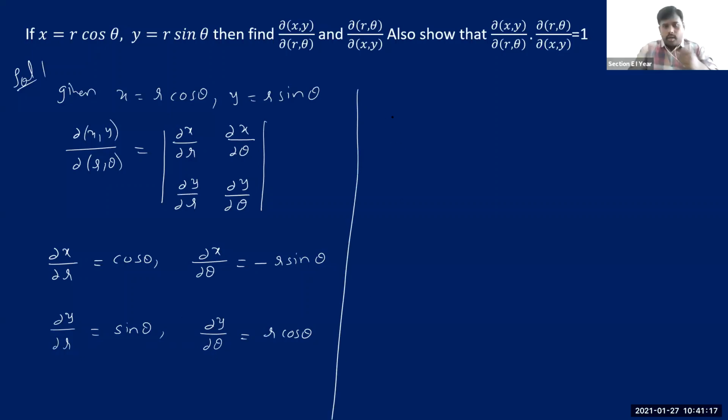Now see how much this Jacobian of x, y with respect to r, theta is. I'm just substituting everything into the formula.